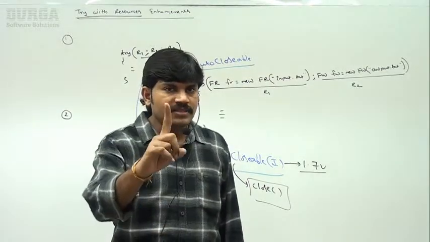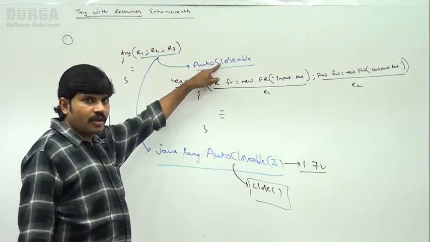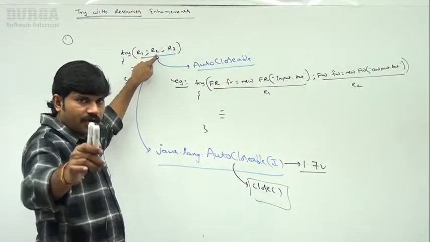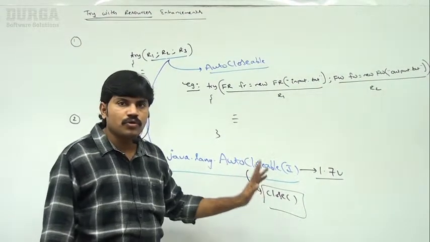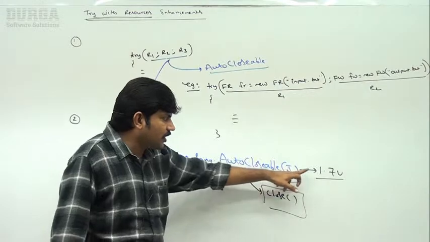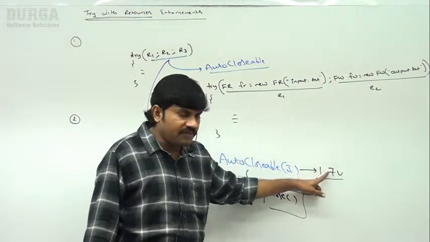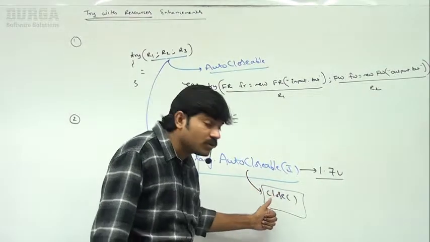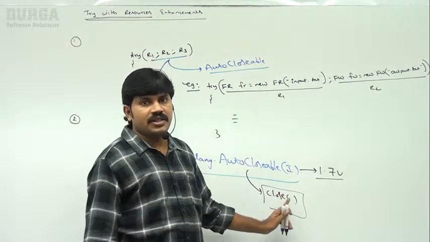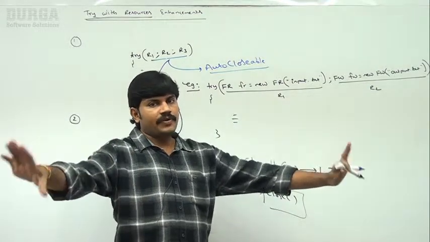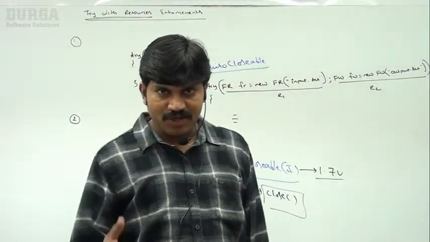So the second conclusion: all these resources should be auto-closable. A resource is said to be auto-closable if and only if the corresponding class implements the AutoCloseable interface. This AutoCloseable interface is present inside the java.lang package and was introduced in version 1.7. It contains one method, the close method. It is not a marker interface.